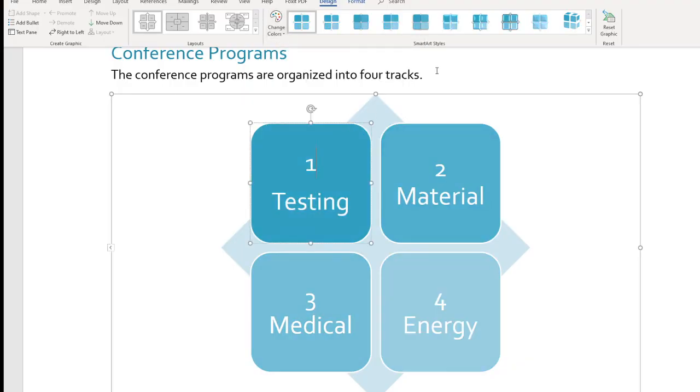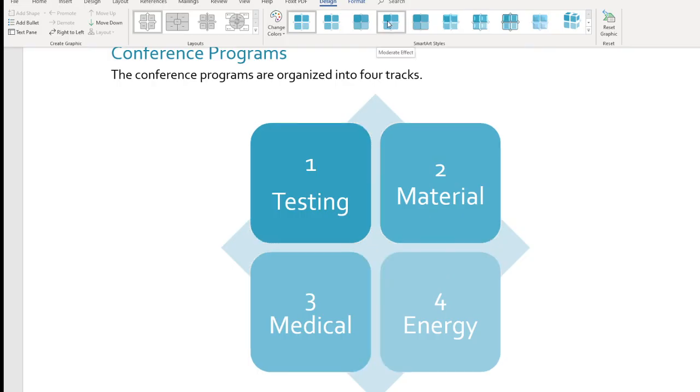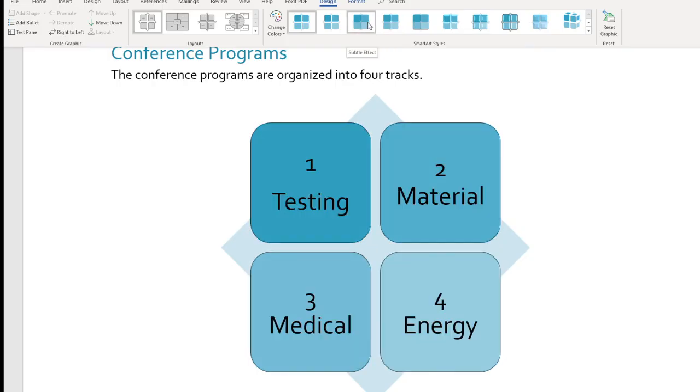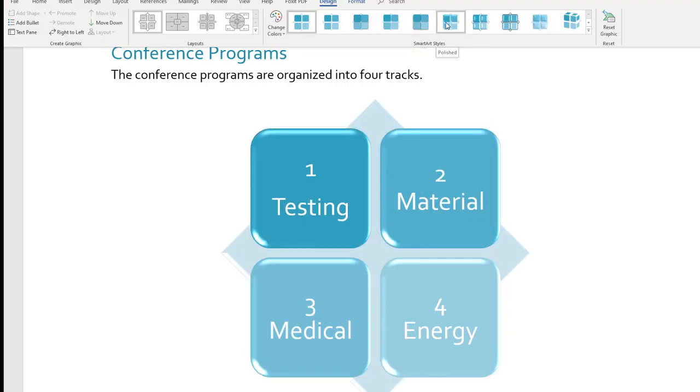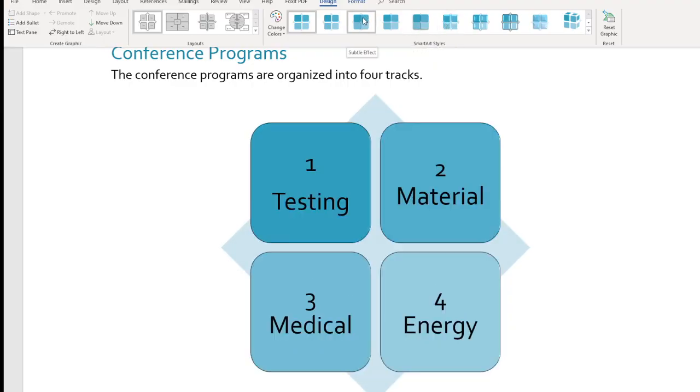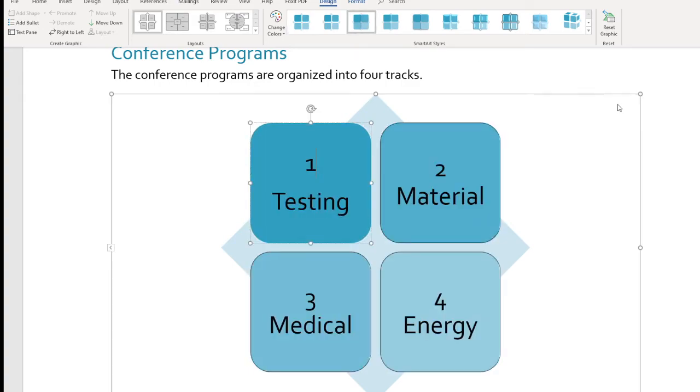Okay, and the style here, you want it to be, let me see. Hold on. That's a subtle effect. Okay, so we got what we want right now. Okay, and now file save.